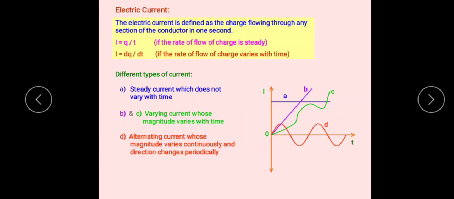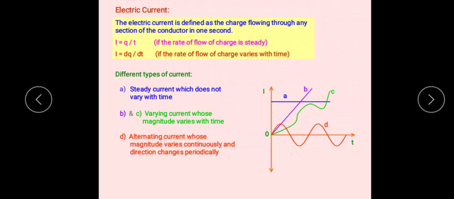Then the electric current flows in different cases, like in solids, liquids and gases. In the case of electric current, the current carriers are charged particles whose flow in a definite direction constitutes the electric current. We know the definition of an electric current: the current carriers are the charged particles that flow in a definite direction.